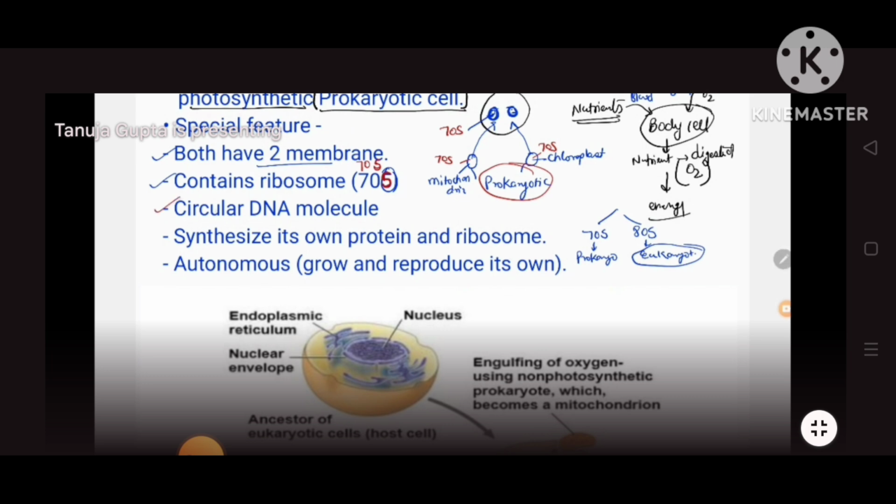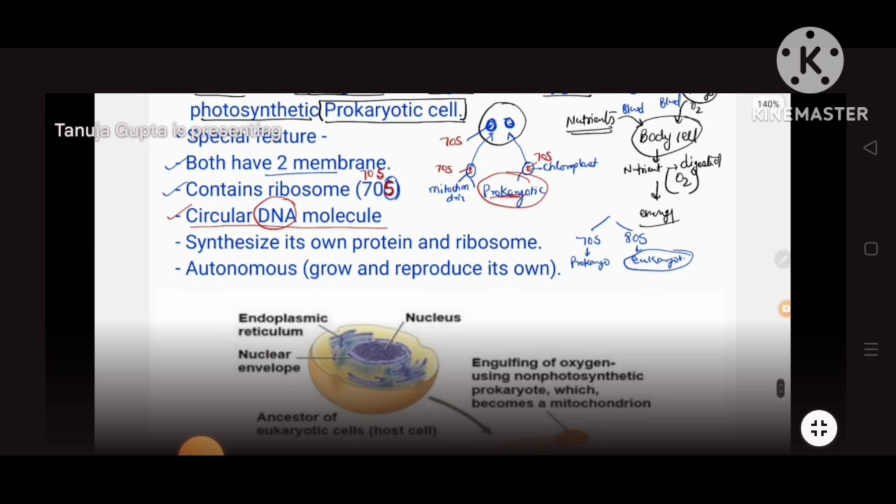So what is another thing? They have the circular DNA as well. If you see ER, Golgi, no one was having any DNA. DNA was only present in the nucleus. But these organelles have DNA as well, because they were earlier prokaryotic cells, so they were having their DNA, right? So still they are having their DNA molecule. They have their own ribosome. They synthesize their own protein and ribosome, and that's why they are considered autonomous. They grow and reproduce on their own. Okay, that's how they are called autonomous.